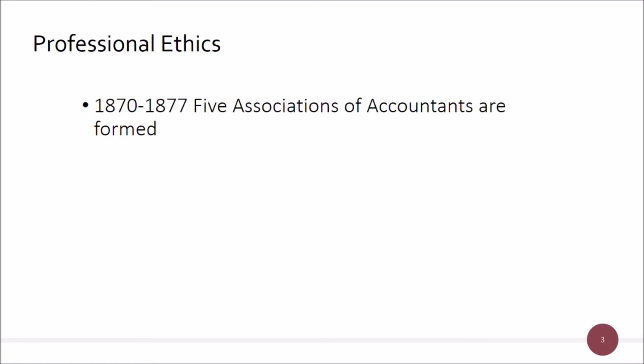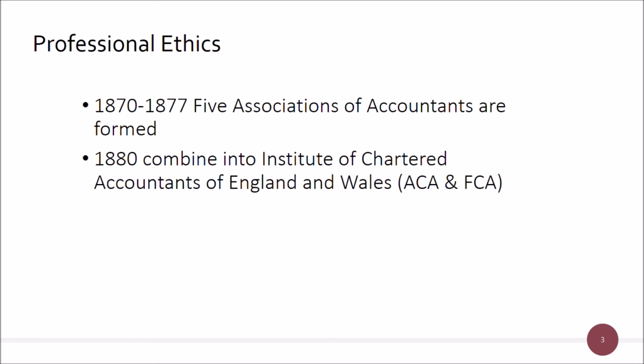So prior to 1870, we've got a general concept of accountancy, because we've been carrying on with accountancy since the 5th century, when Indian merchants invented it, and it was codified in the 15th century by Venetian merchants. But we get into 1870 and we've got an accounting profession going on in the UK, and 5 accounting associations are created and formed at that point. Their idea is to raise the professional ethics of the sector. In 1880, they're combined into the Institute of Chartered Accountants of England and Wales, so what you would know as an ACA, or an FCA if they've got fellow status.